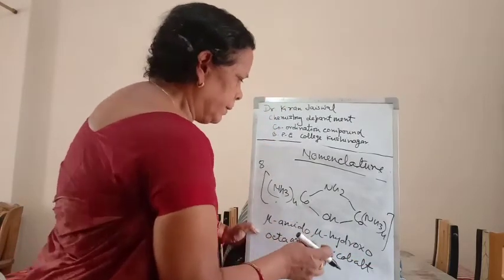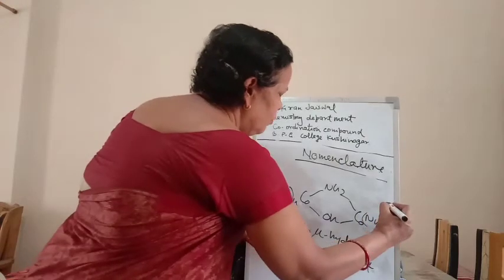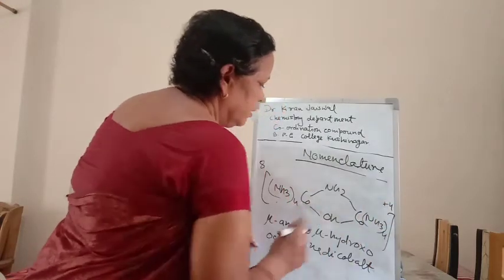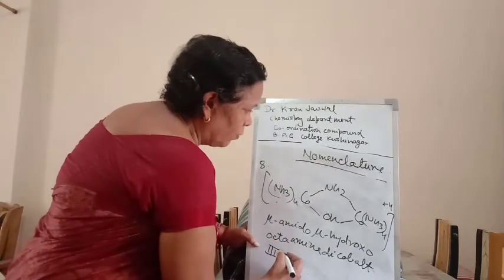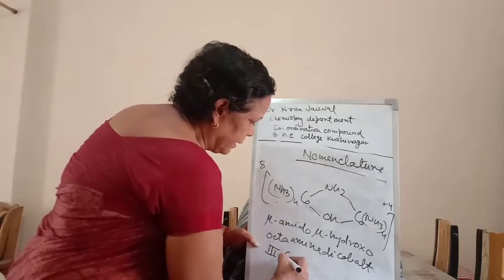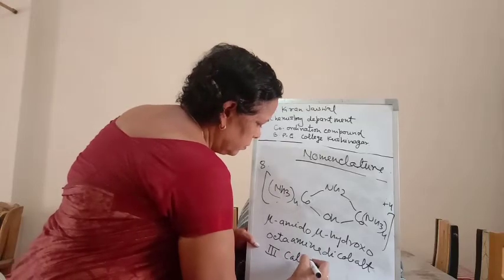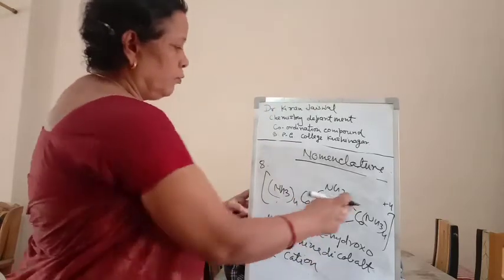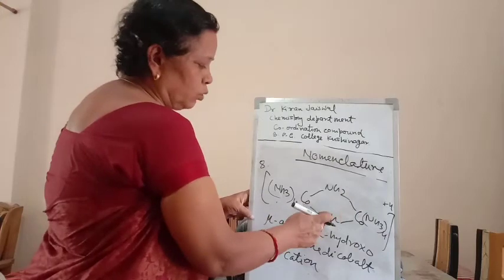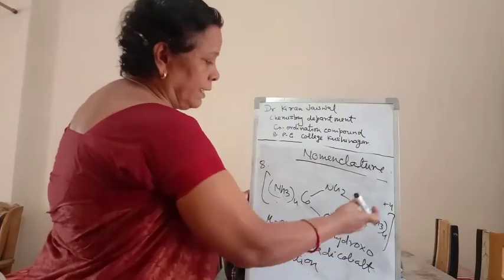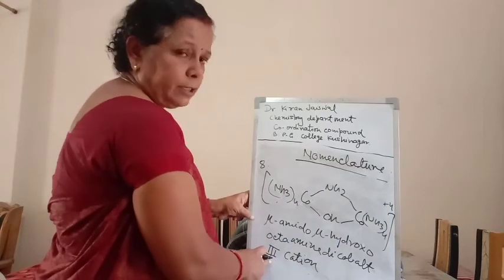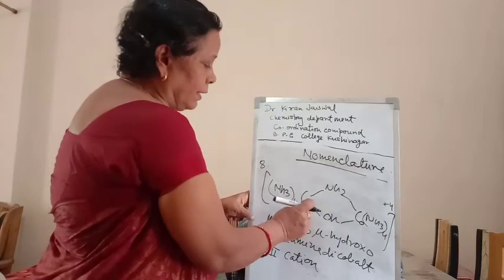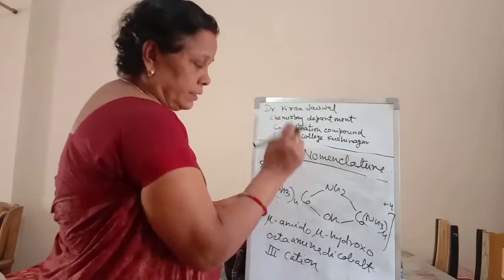There will be a +4 charge: the two negative charges on this side and the positive charges, and each cobalt is in the +3 oxidation state.